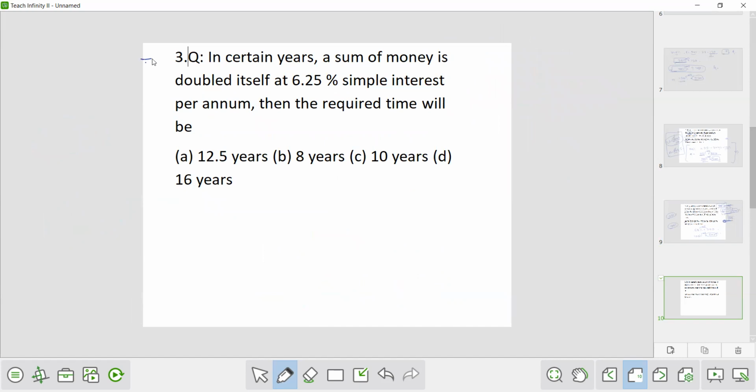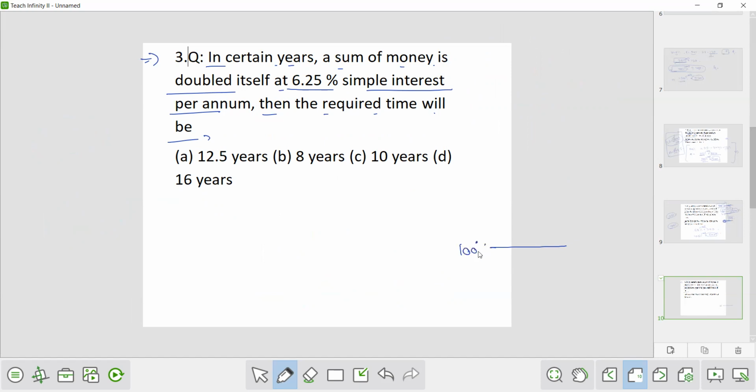Now the next question. In a certain number of years, a sum of money doubles itself at 6.25% simple interest per annum. Then the required time will be? Okay, so what does this mean? That in a certain time, the sum of money doubles itself.